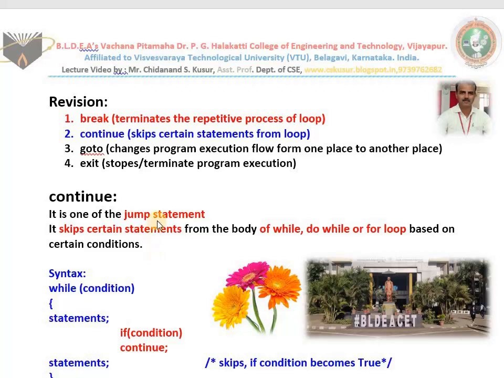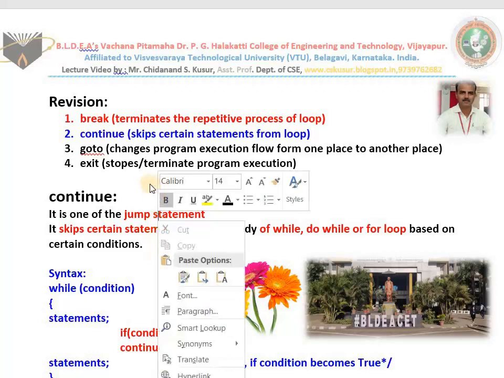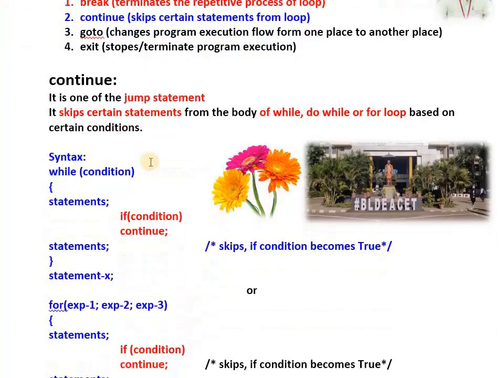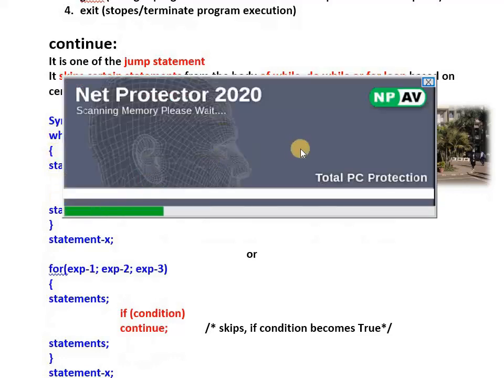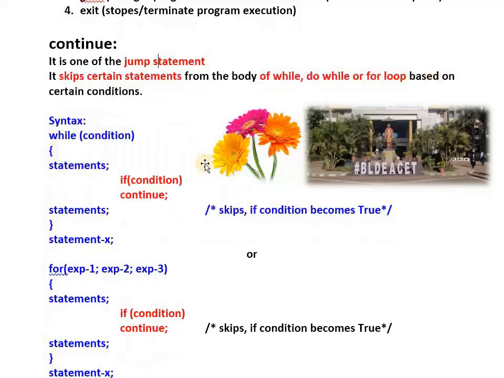Syntax. You can use it in while, do while, or for. Here this is the syntax of while: in brackets the condition, then statements. One extra thing we used here: if this condition is true, continue. You can draw an arrow mark here, taking it right side up. Means if this condition becomes true, execution will check the condition once again at the top. It will not execute these statements. It will skip if the condition becomes true.